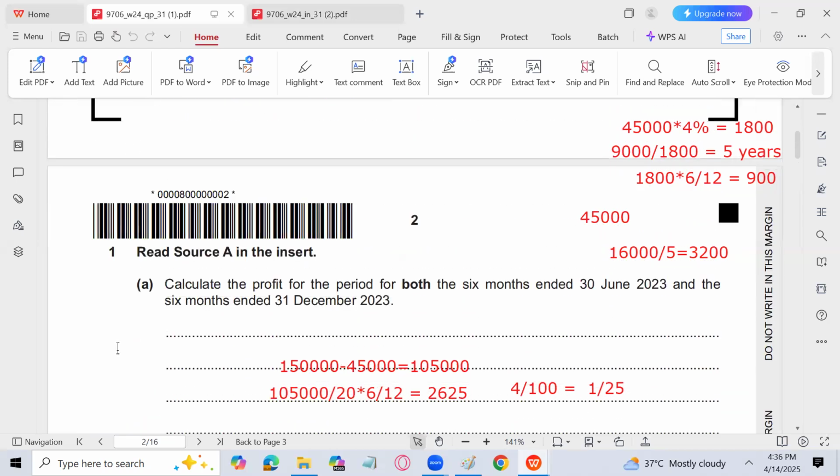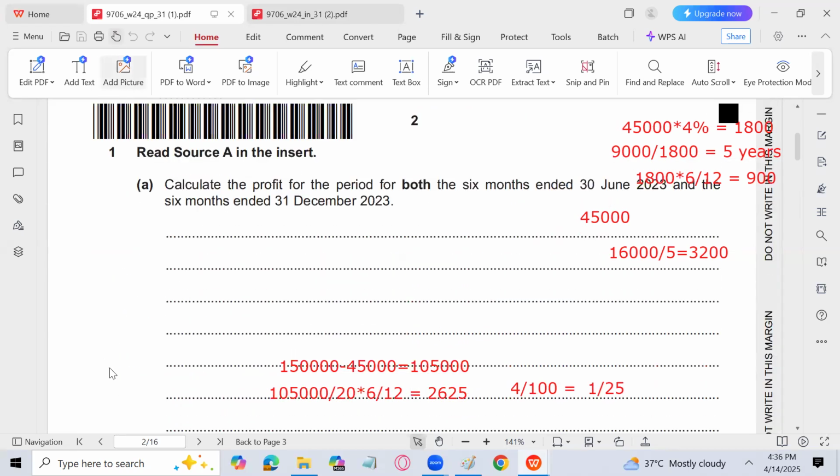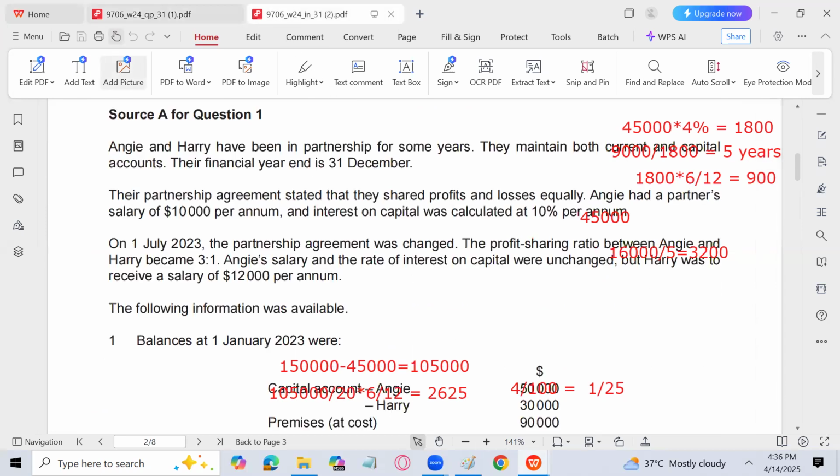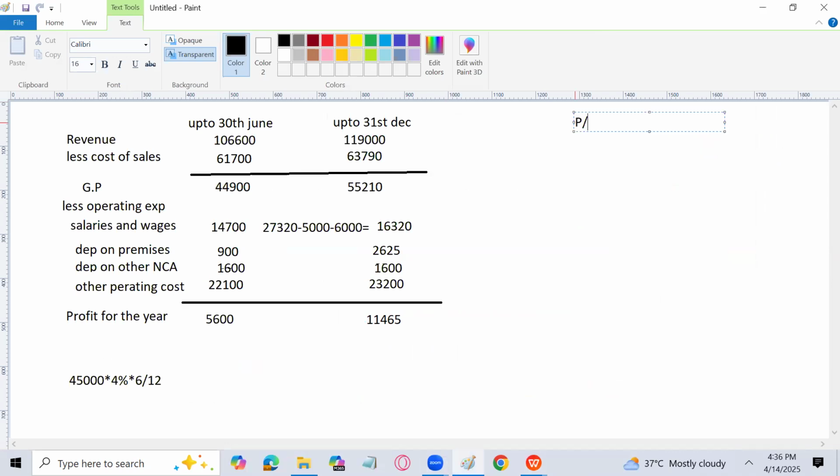He could have asked us to calculate the goodwill also, and that also plays a major part in the question. I will show you. So I'm going to wrap it up now, all these things which have been written by me, and I'm going to prepare the appropriation account. So let's see the profit and loss appropriation account. You can write here if you want to.